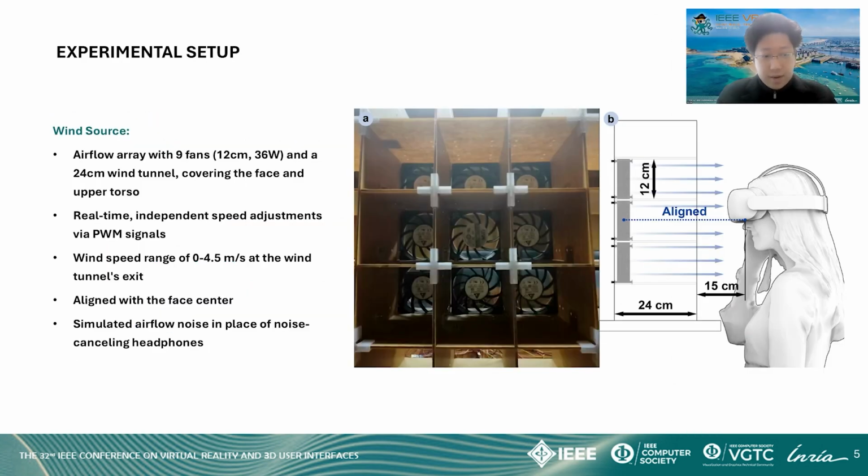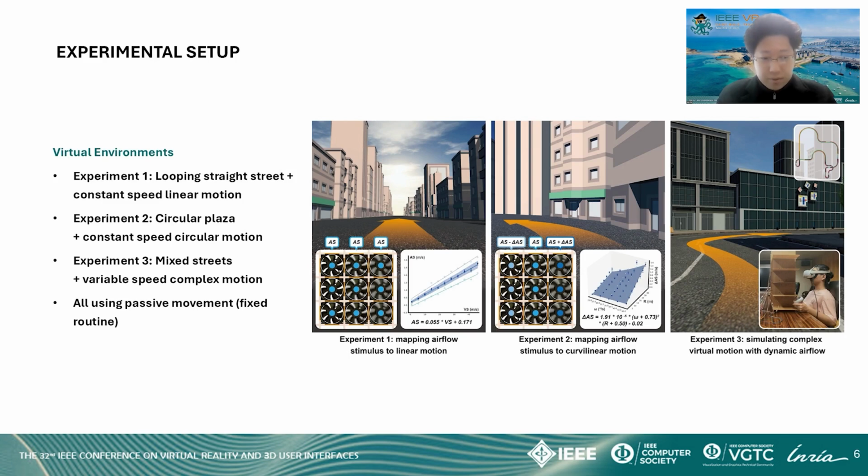Our experiment used an airflow array consisting of 9 fans and a 24-centimeter wind tunnel. Each fan is individually controlled via PWM signals, producing uniform airflow ranging from 0 to 4.5 meters per second. To enhance airflow contact with the user's face, we use simulated airflow noise to balance the wind sound across different experimental conditions, instead of using noise-canceling headphones. The experiment included 3 virtual scenarios for linear motion, circular motion, and complex street motion in VR. All motions were passive movements along a fixed path, with no active control needed from participants.